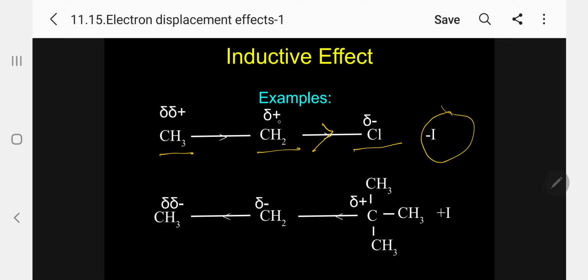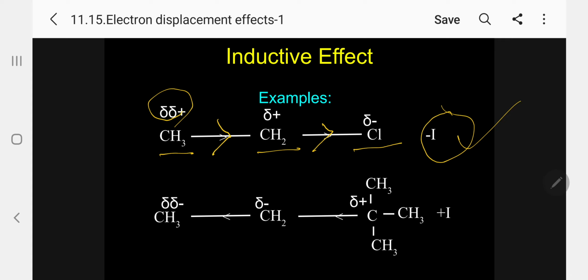So there is a partial positive charge on this carbon, and further it is again induced, so now there is 2 delta plus. The idea here is that the carbon very near to chlorine is more positive, and the carbon which is far away is less positive. This is the idea. This is the example of minus I.